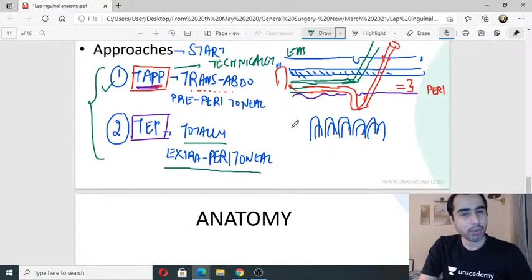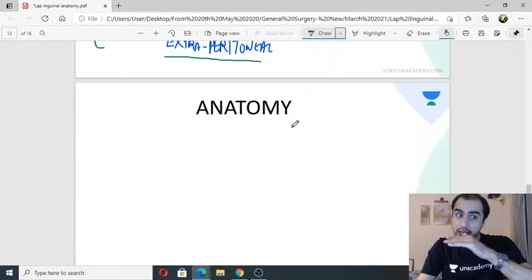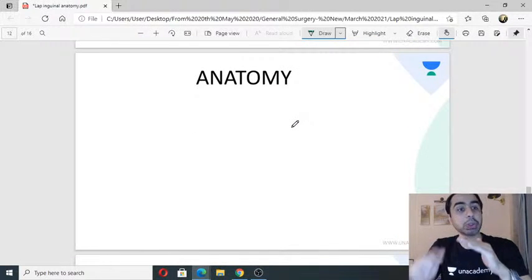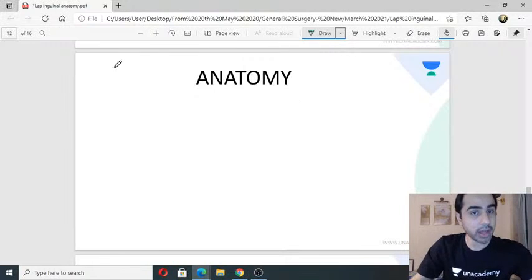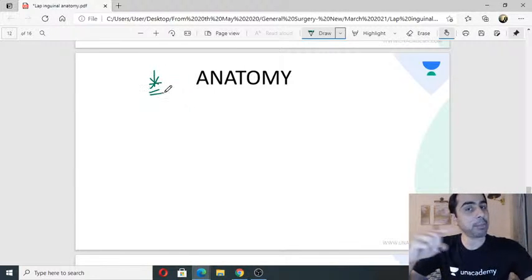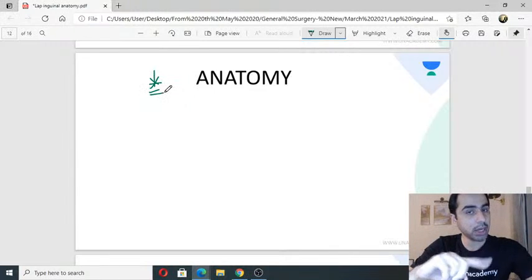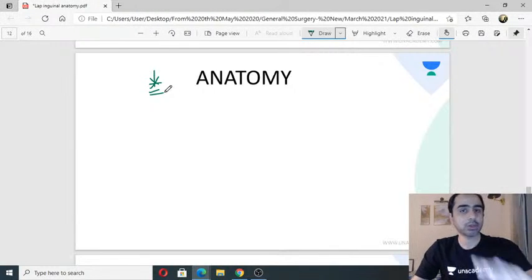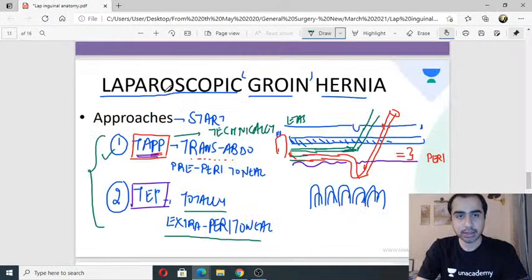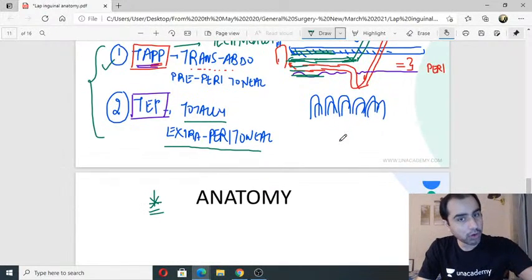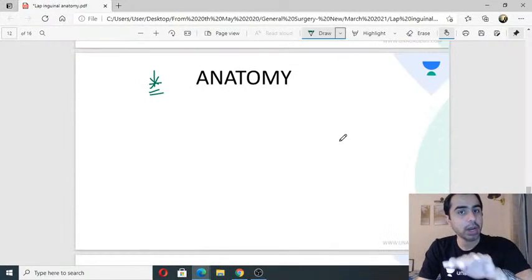Now let me give you a brief idea about when I am in this pre-peritoneal plane, what am I going to see. So this is different. This is where the difference comes between open hernia and laparoscopic inguinal hernia. Okay, I am in the pre-peritoneal plane. So now I'm looking straight like this. My camera is over here and I'm looking in this area. Okay, with the peritoneum below and the fascia and the muscles above. This is what you need to understand. This is where I am and where I'm looking forward, looking down towards the inguinal region.